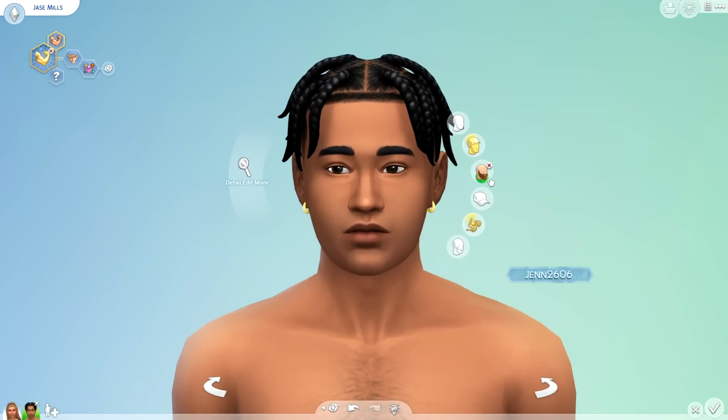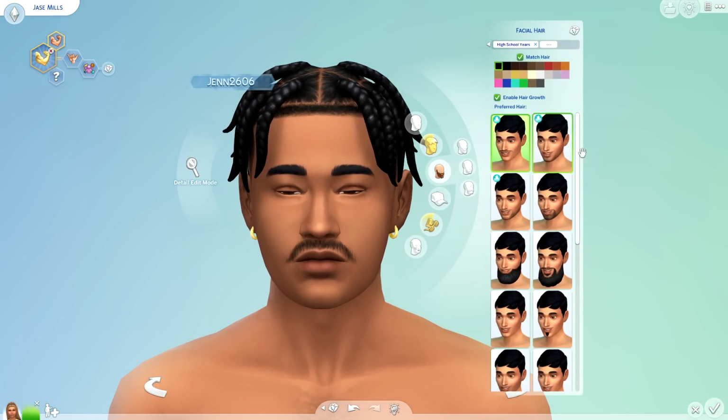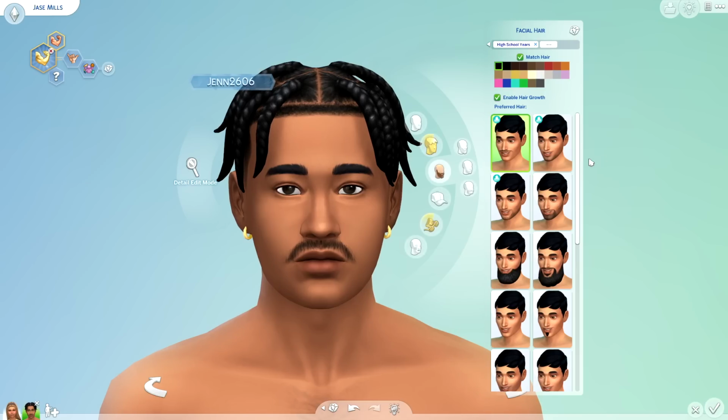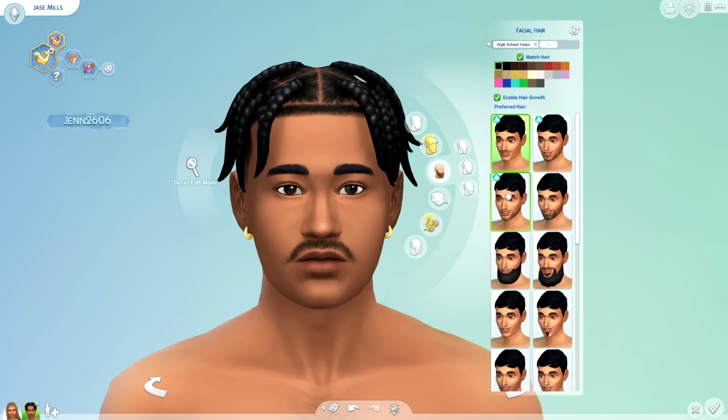So since we're here in the hair category, why don't we just check out the facial hairs? So here are the three brand new facial hairs. This actually looks like a beard that I'm making right now, kind of, sort of, but it'll be base game. Or it's not even a beard, it's a mustache, but you get my point.